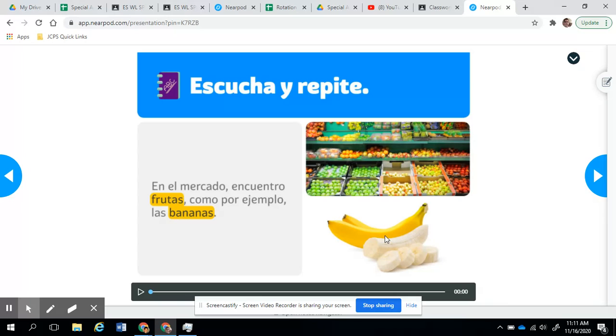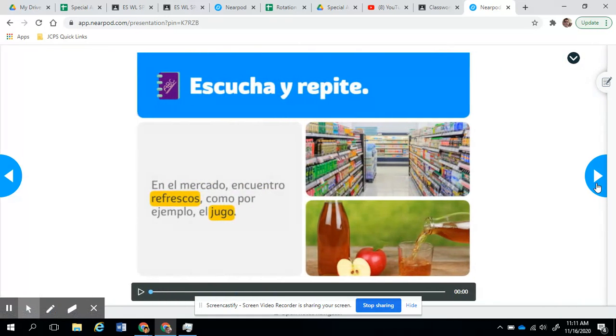What other fruits can we find in a supermarket? Think about other fruits like pineapple, no? Pineapple is piña, or mango, which is mango. I also find apples, which is manzanas. So think about some of the fruits that you can find in a supermarket. In this case, palabras para aprender, we got frutas, which is a cognate. Frutas is like fruits, and bananas is basically the same spelling as in English.